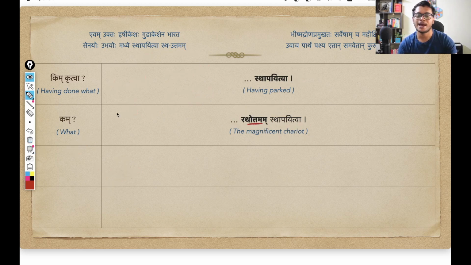Had it been in the first case, the word would have become Rathottamaha, just as Ramaha. But since this is an object, the karma, of having parked the chariot, it will assume the second case and change into Rathottamam, the magnificent chariot, referring to the chariot of Arjuna and Krishna. That is the sense here.